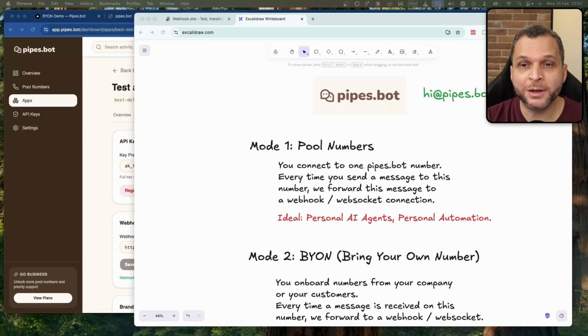I'm here to explain a little bit about Pipes.bot, what it is, and the use cases that you are probably wondering for which cases you can use Pipes.bot.